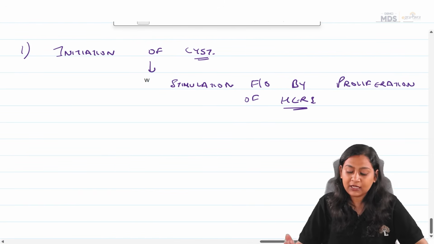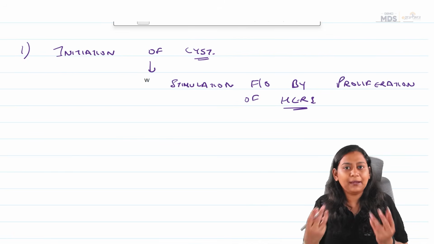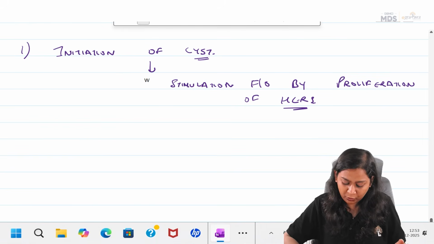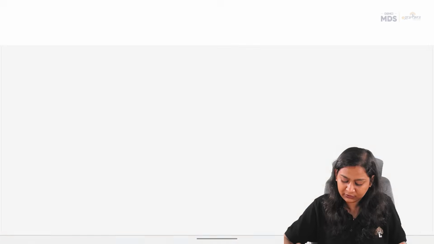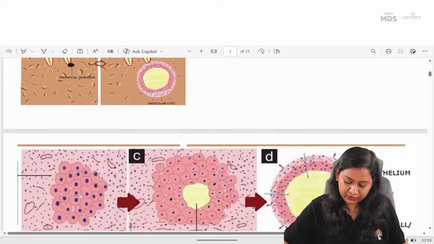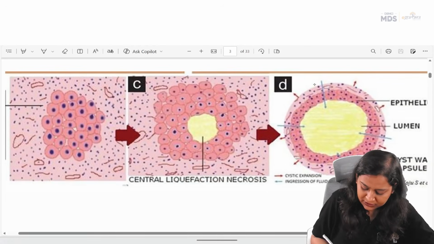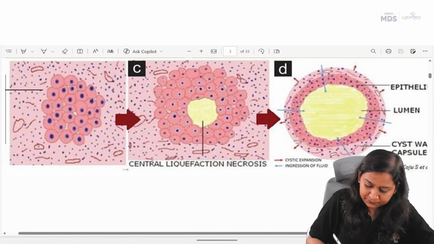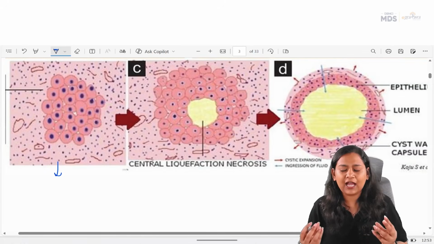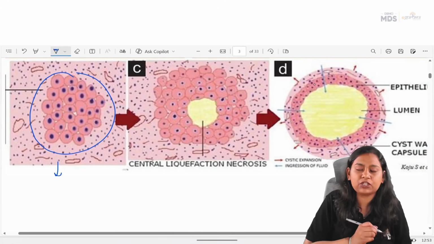Whenever there is a lot of initiation, stimulation and proliferation, HERS will start getting proliferated. Just give me a second. So this we had seen, the types of this cyst. Now coming to this, first is the initiation. The HERS is getting stimulated and proliferated. See, lots of proliferation of HERS.